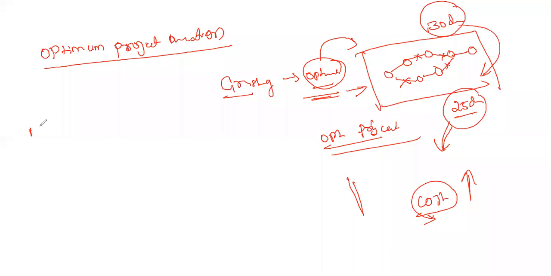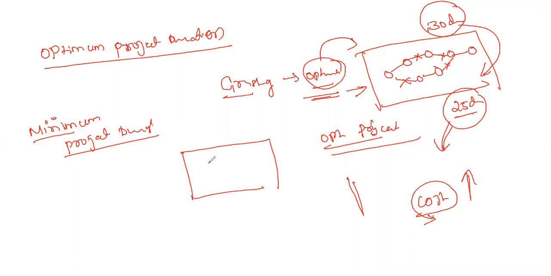And the next and last one is the minimum project duration. Here, every activity, each project, a particular project is there. I'll take a simple example: building a machine, or the construction of a house. The construction of a house may consume 1 to 2 years. This is what I generally considered.